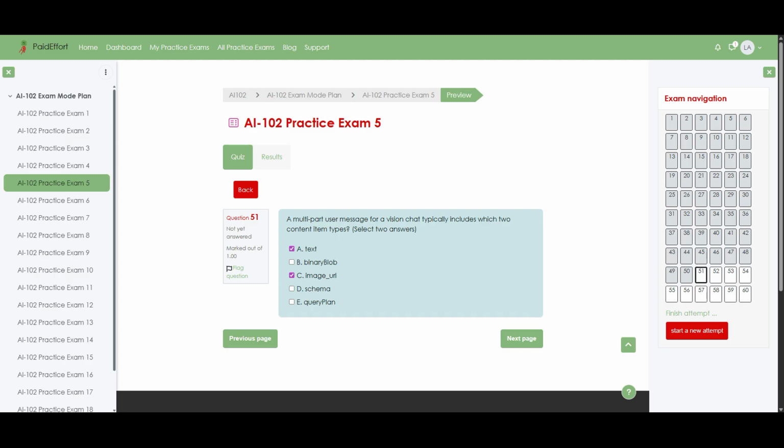In contrast, binary blob refers to raw bytes and is not the named content type in the chat schema, while schema and query plan are structural or planning concepts, not user message content items, so they are not used in the standard multi-part Vision Chat payload.